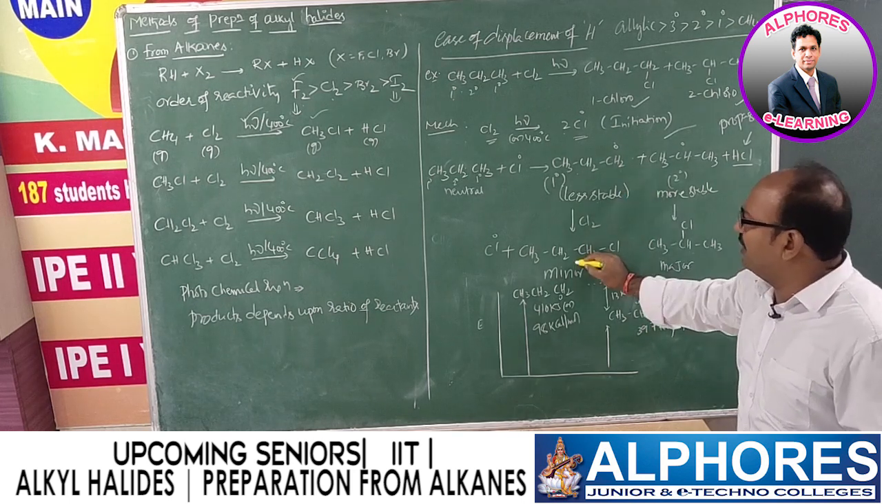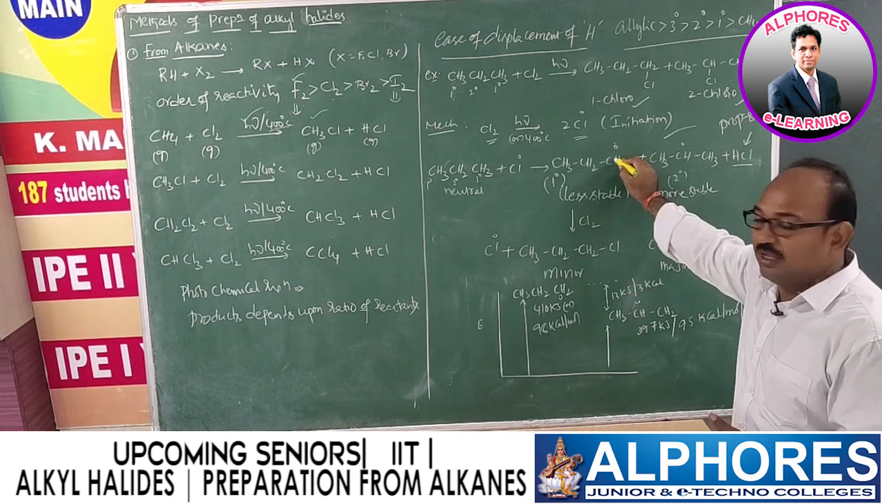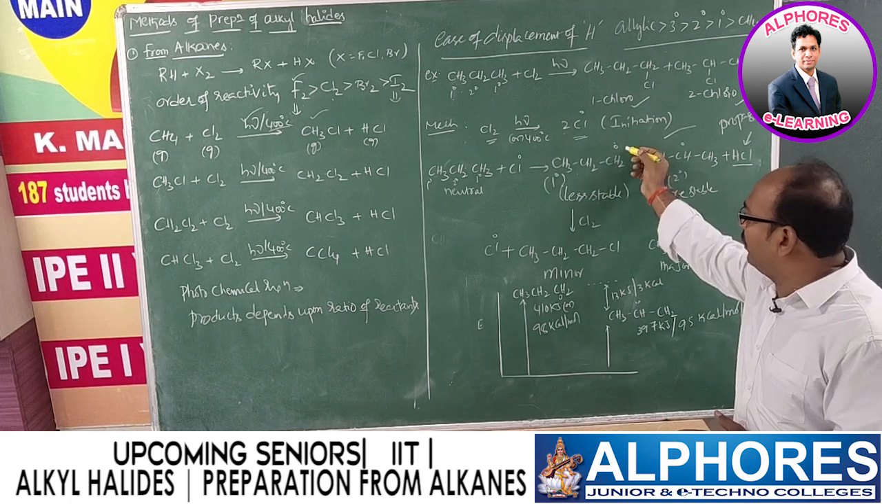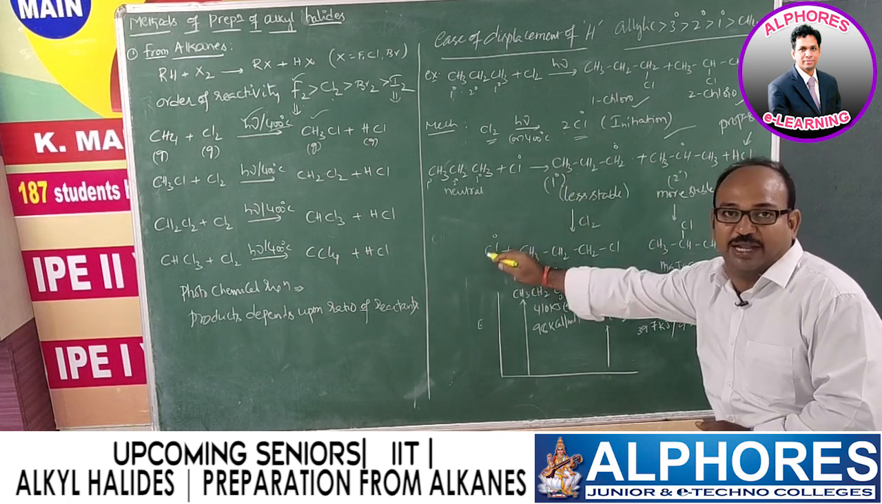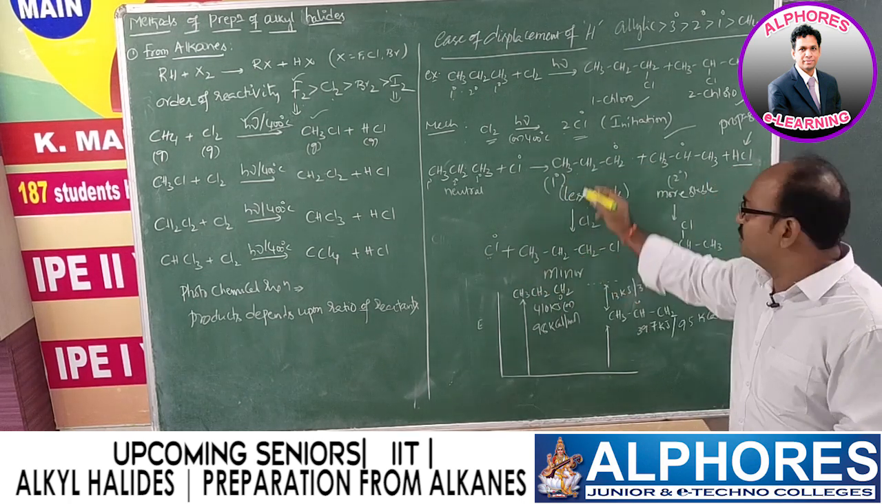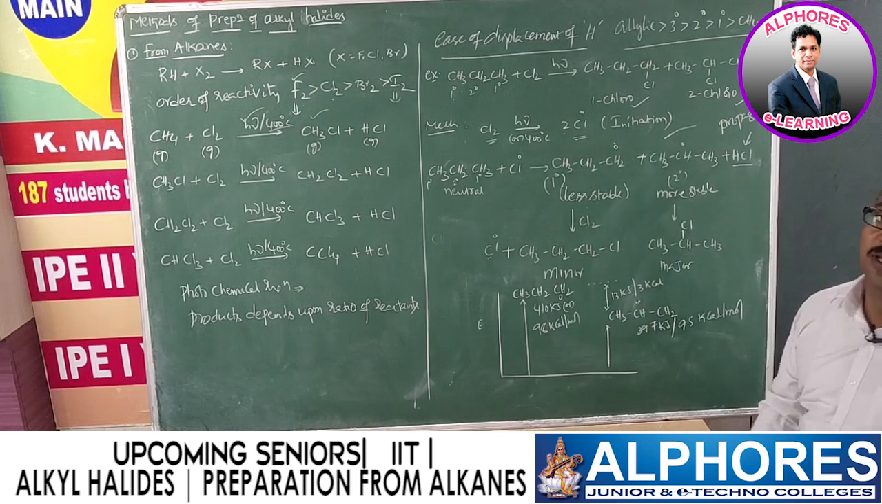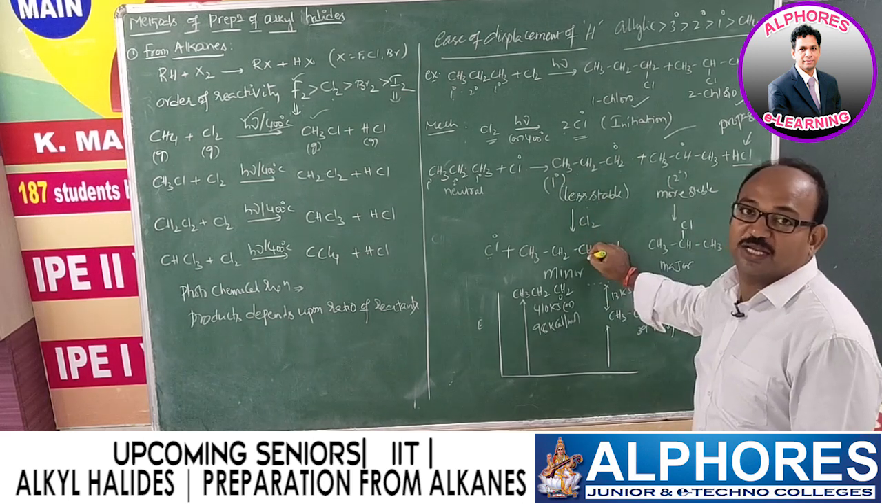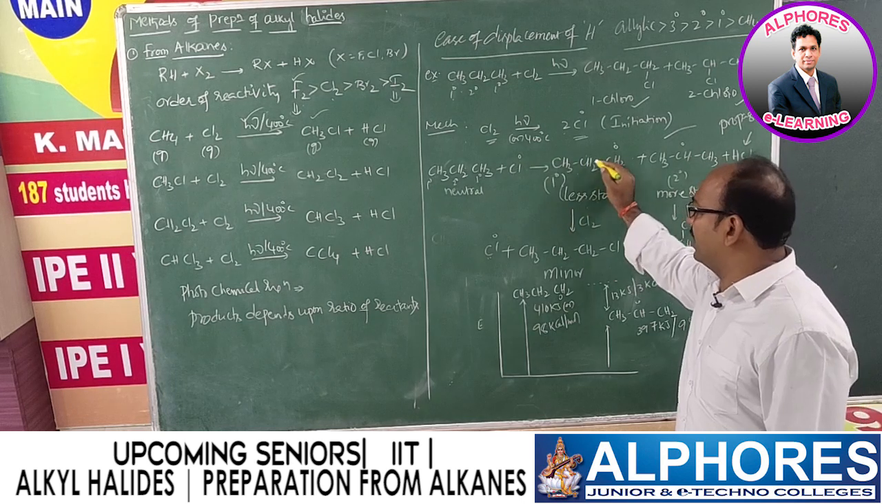The same thing happened here also. If you observe, this one is a radical which combined with a neutral molecule. Now it produces a chlorine radical, a different radical, and one more neutral molecule. So this one is also propagation. There are 2 steps of propagation here: the first step is this one and the second one is this one.